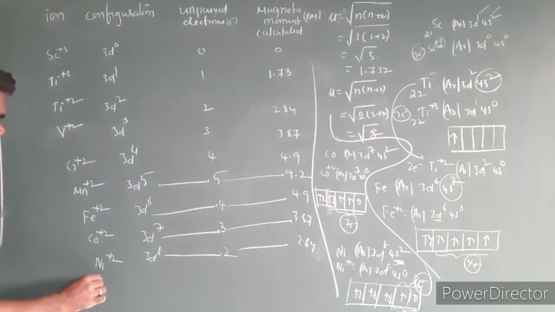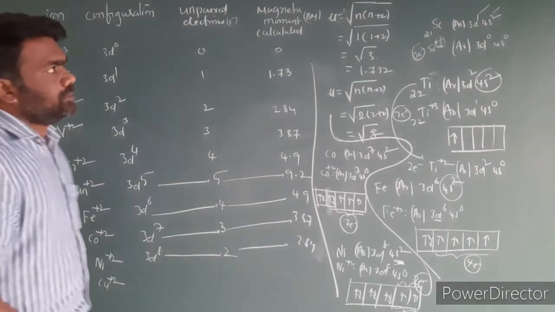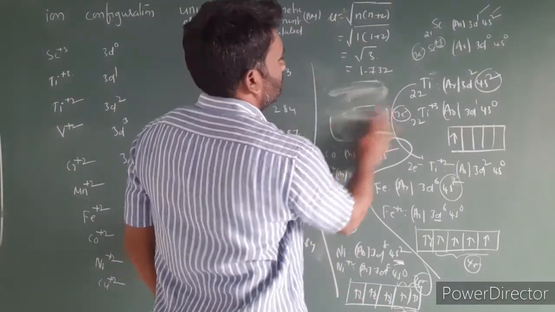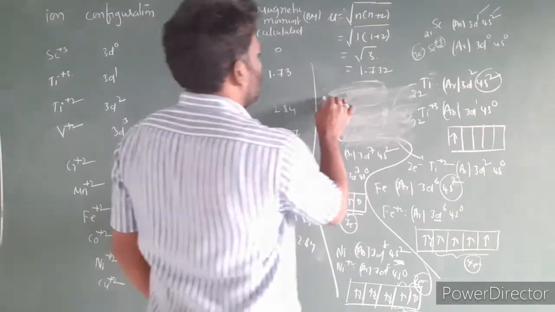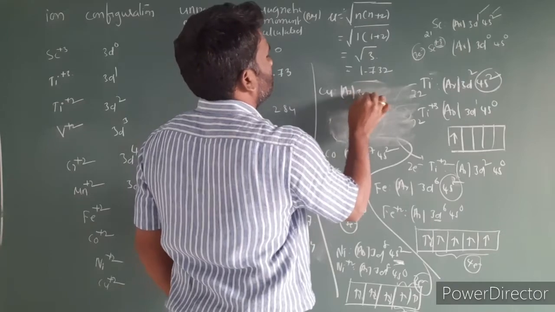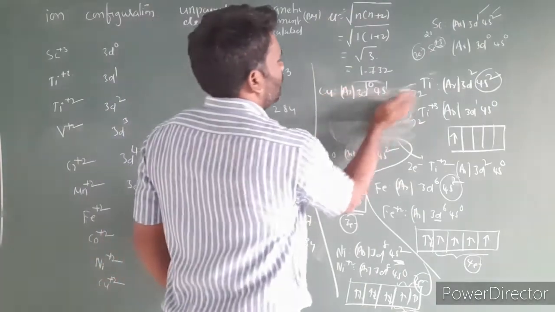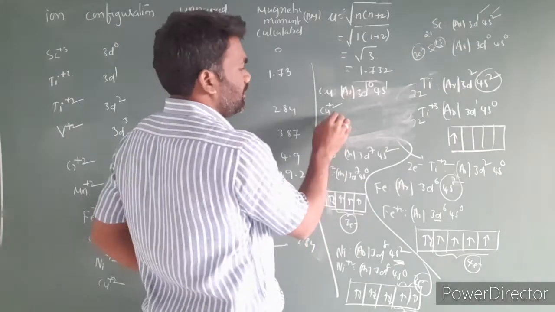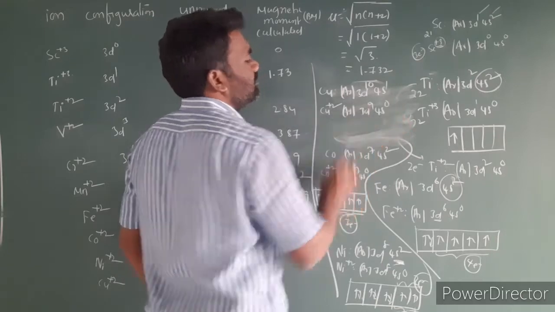2.84. After nickel, I am taking copper plus 2. The copper configuration is argon 3d10 4s1. Since copper is in the plus 2 ion form, we have to remove 2 electrons, so 3d9 4s0.